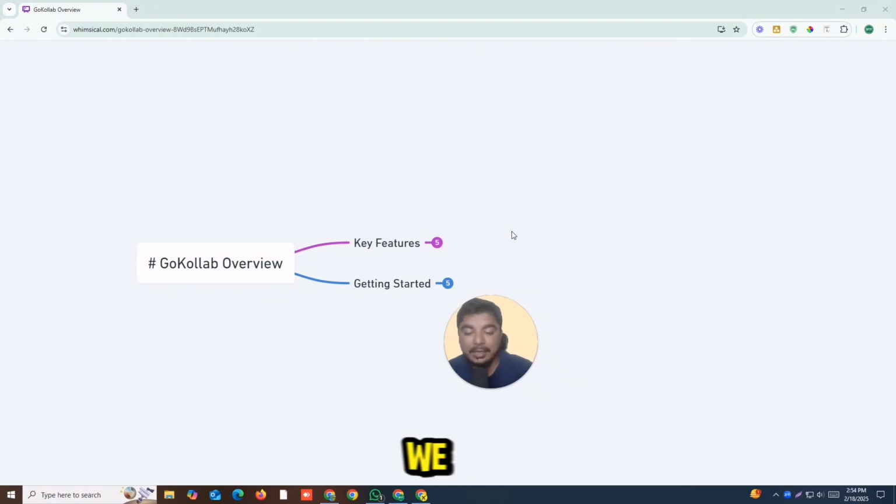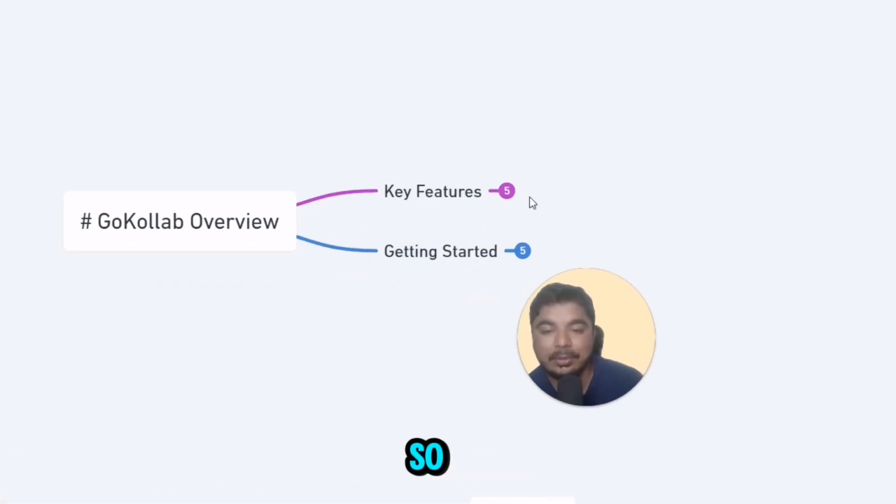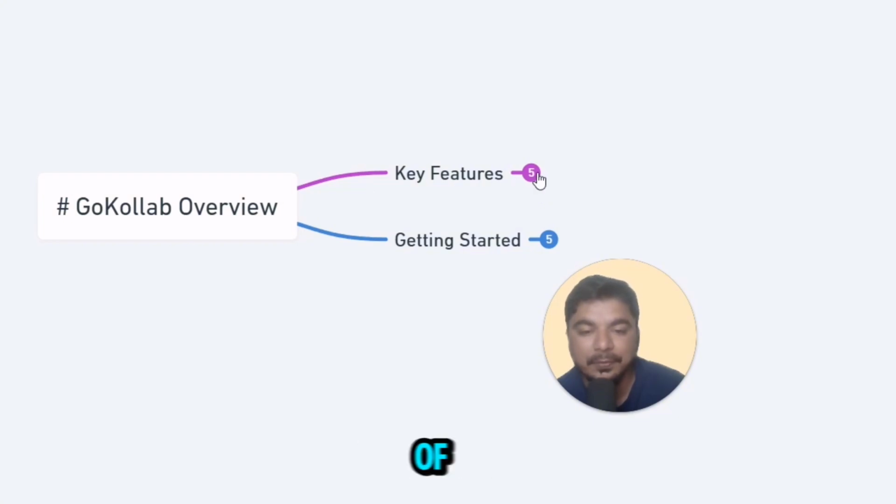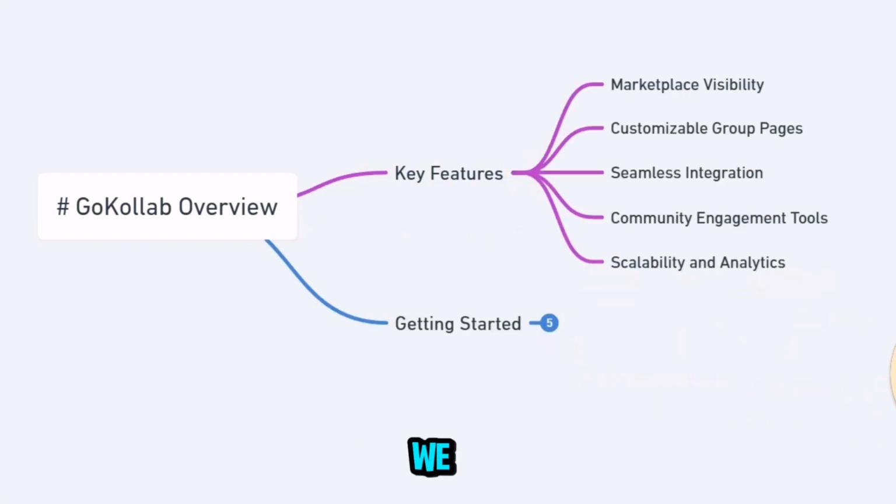In our previous lectures we have discussed the whole community system, how we can create a community in Go High Level, how we can invite people, and how we can automate all the things. If your community is ready, you can pull your community into the marketplace and ask your audience to join, and even the GoKollab Marketplace promotes your community on your behalf, and you will get more customers and more visitors and even more audience for your business. So I am going to explain all the key features of how it works and how we can make money from it.